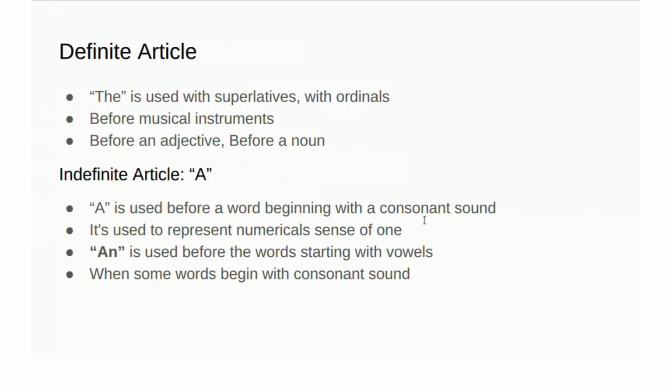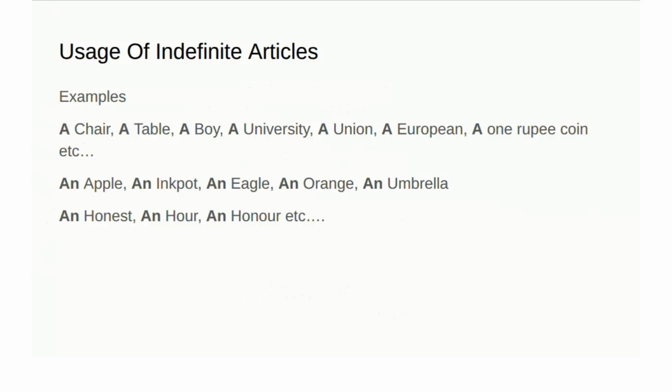All these begin with a vowel sound. So even though the word starts with a consonant letter, we are not using a, we are using an: an honest, an honorable, like this.